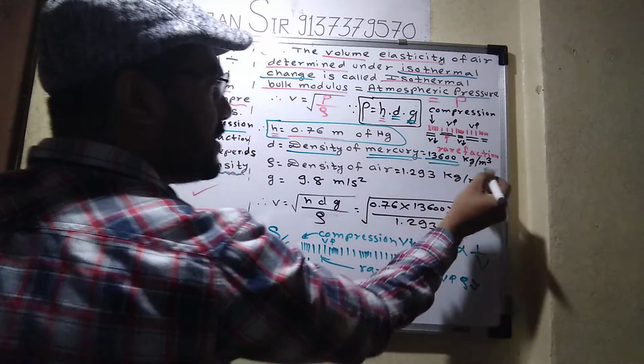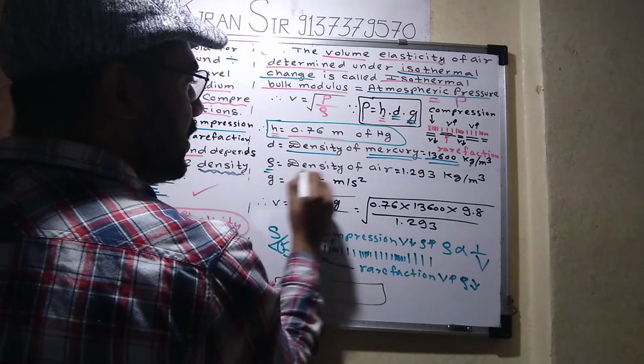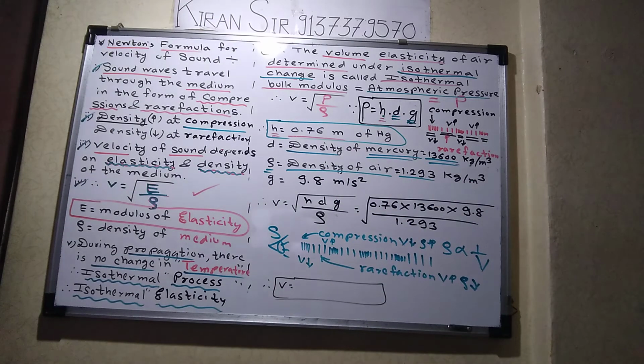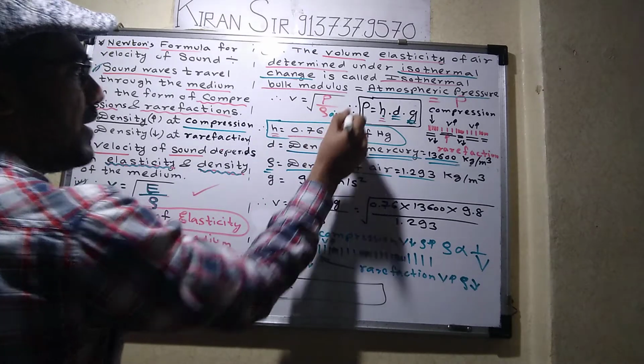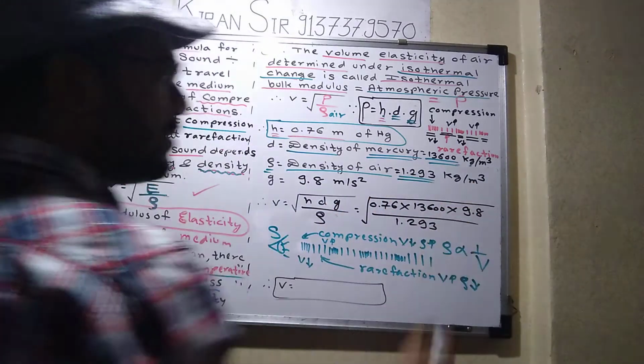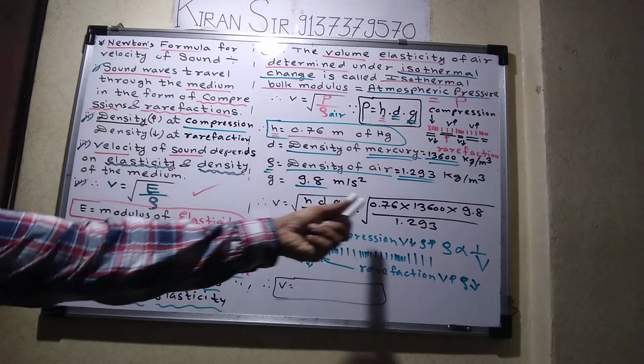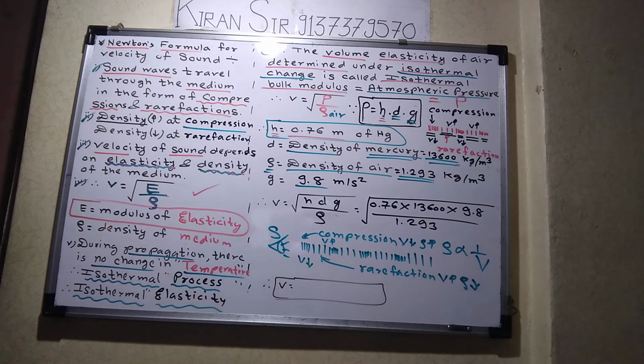D stands for density of the mercury, whose value is always 13,600. Then rho is the density of air, which is always 1.293 kg per meter cube, because here we consider air, as we have to find the constant velocity of sound in air. And G stands for acceleration due to gravity, which is 9.8. So we will put values over there. 0.76. Now we have to find using log. Who will help me to take a log?